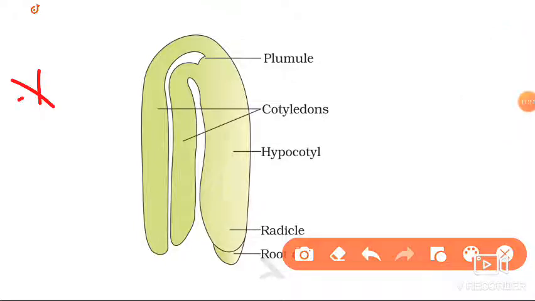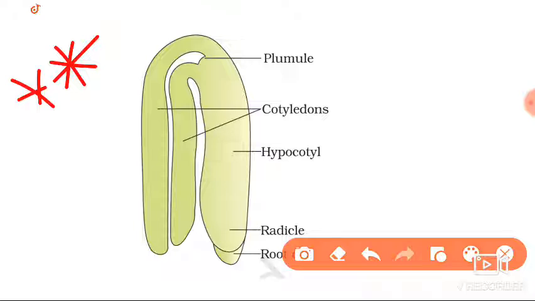Please remember, this is also an important structure. They can ask for the diagram for 2 marks: draw a neat labeled diagram of a dicot embryo, or draw a neat labeled diagram of a monocot embryo. They can ask for 2 or 3 marks, so it is important, please remember. And here they have given the structure.